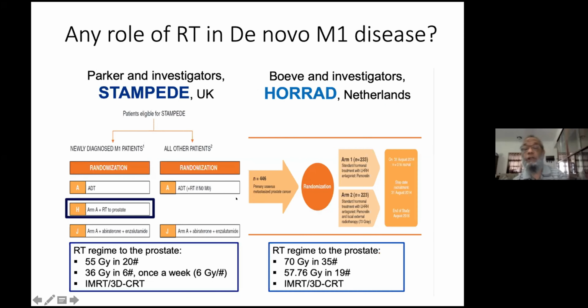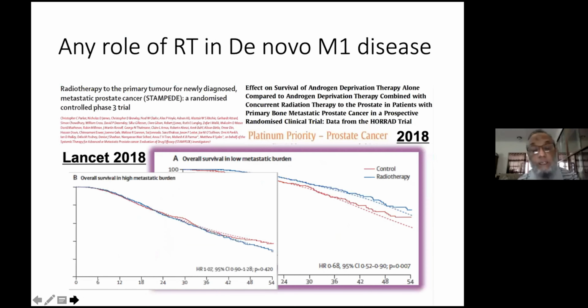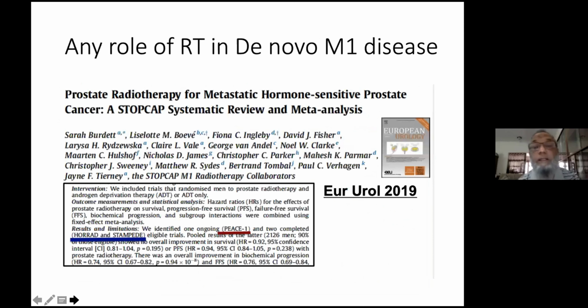Then these two trials, a detailed discussion has already been done by my friend, Dr. Jamal, where STAMPEDE was a positive trial, HORRAD is a negative trial for obvious reason, which is the landmark for the current practice of primary radiotherapy treatment in de novo metastatic patients with low volume disease. So Jamal has already shown which group has the survival benefit.